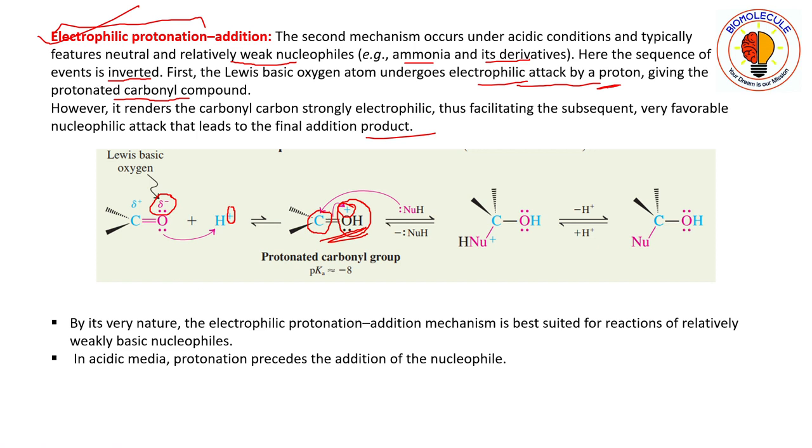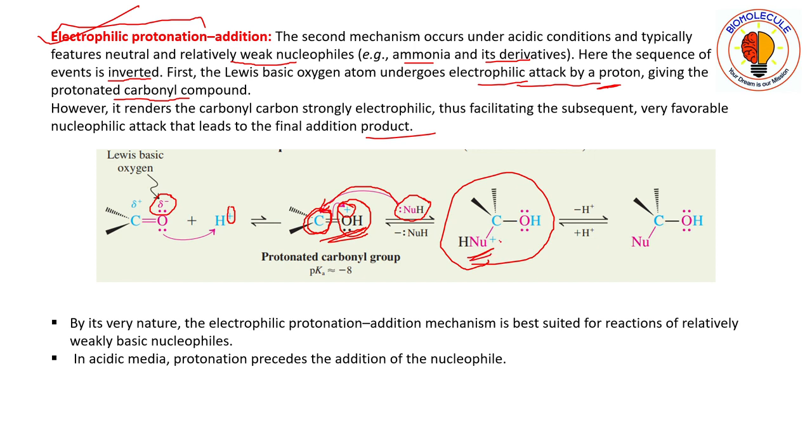So if this carbon atom is more electrophilic in nature, then the weak nucleophile can easily go and attack this one, okay. So you are getting this intermediate, and then the nucleophile loses one proton to become neutral.